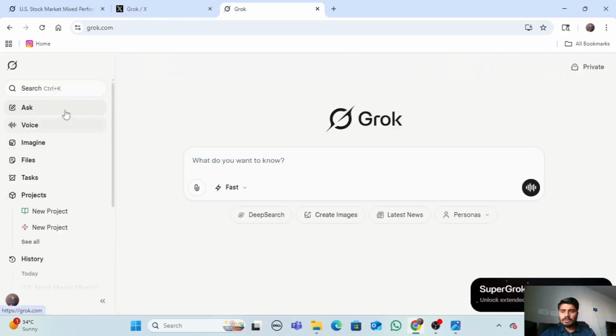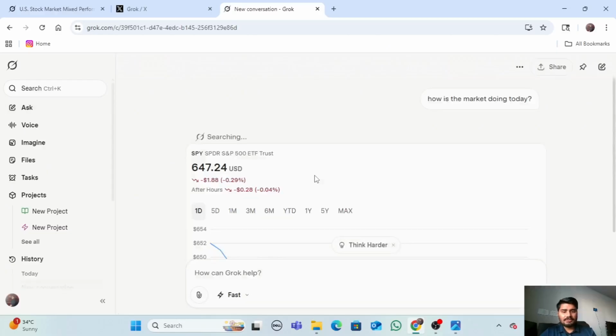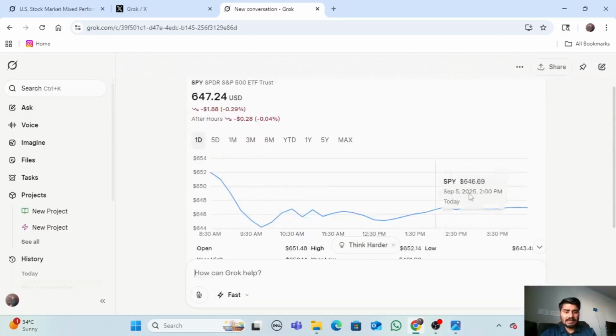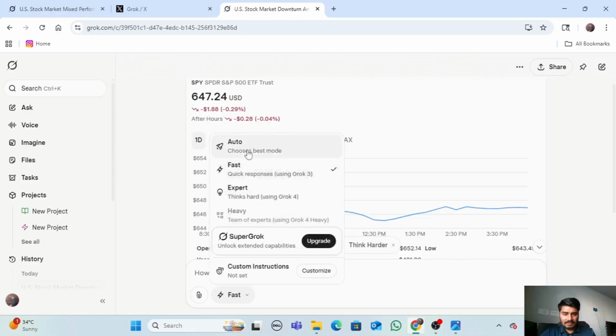Talking about features, we see a bunch of features here in the left corner. The first thing is Ask. Ask is basically a chat where we put our prompt, queries or command, and let it solve. It generates the outcome, and here it has options like auto, fast or expert.